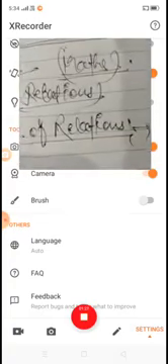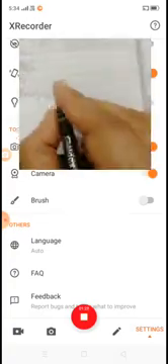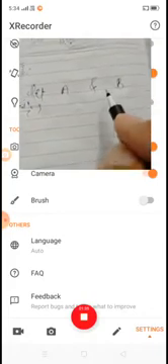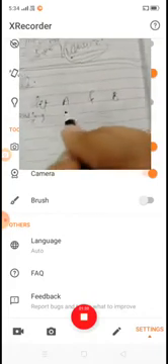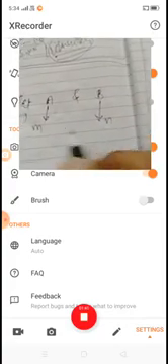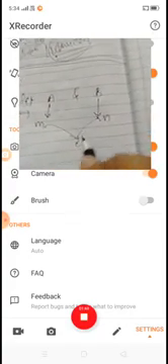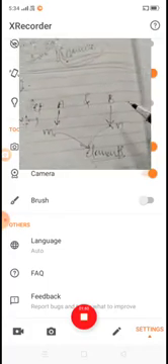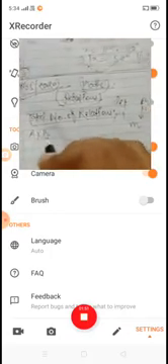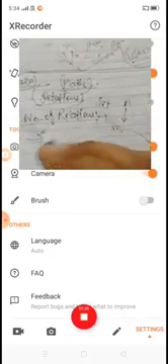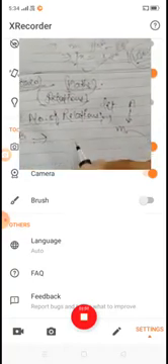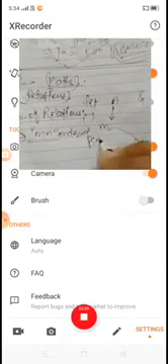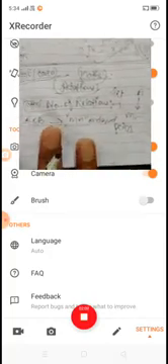Suppose that A and B are any two non-empty finite sets consisting of m and n elements respectively. Then you know that A cross B consists of mn ordered pairs. You know that very well.